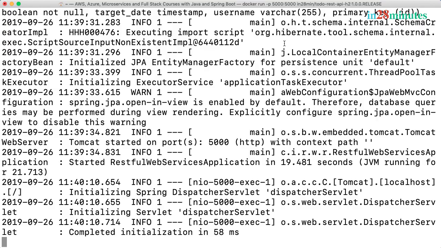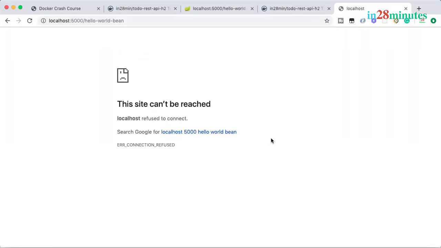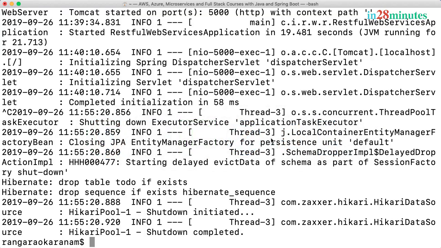Welcome back. In this step, let's play around a little bit more with Docker images and Docker containers. What I'll do is I'll stop the running application. If I press Ctrl C, you would see that the container which is running would be killed. If I do a Ctrl C right now and try to run the application, oops, it's down. Now you'd want your application to be always running. You don't want it to be killed when you do Ctrl C. How can we do that?